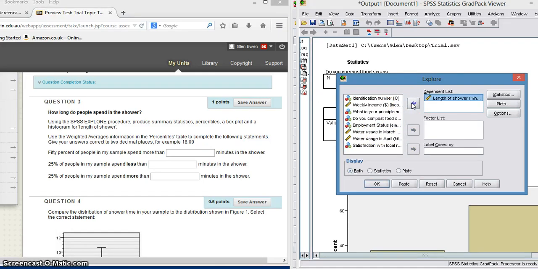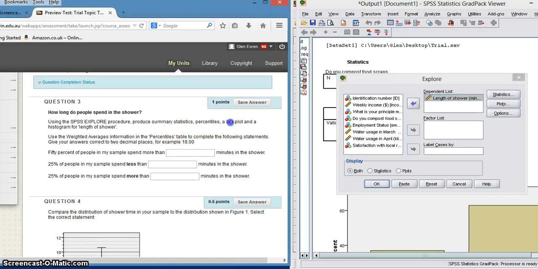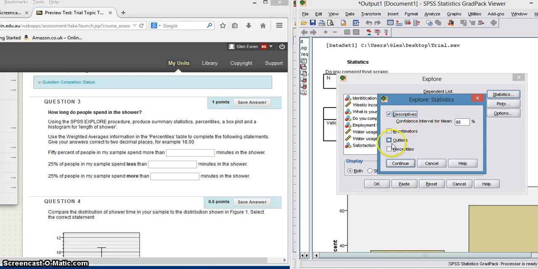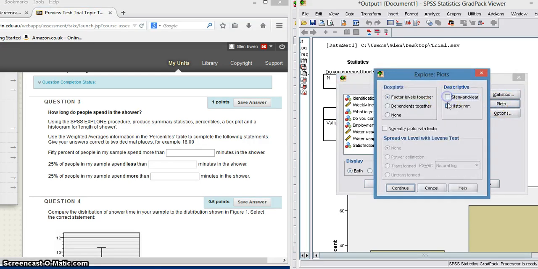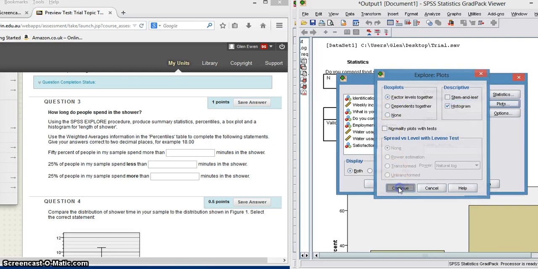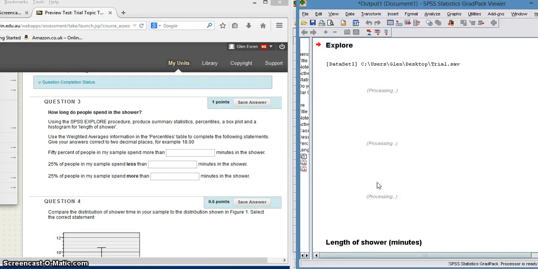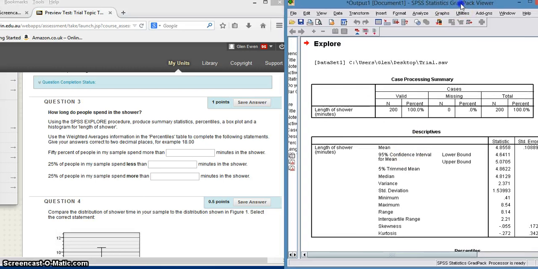Now we're asked to produce summary statistics, percentiles, box plot, and histogram for length of shower. So we'll make sure we're getting those there. We want to make sure we include the percentiles. We'll include plots. We don't worry about stem and leaf. Histogram and box plot come together, which is good for us. We'll continue, and then we'll click OK. Okay, let's just have a look.